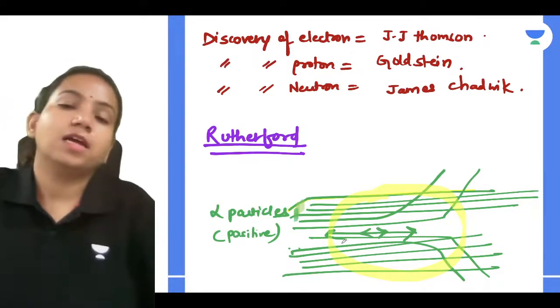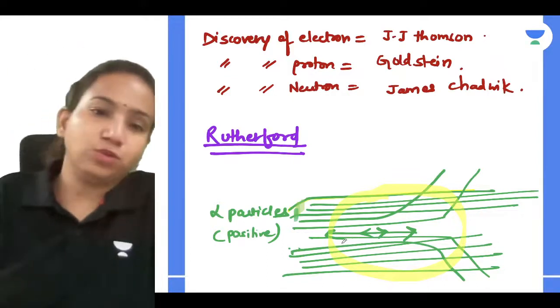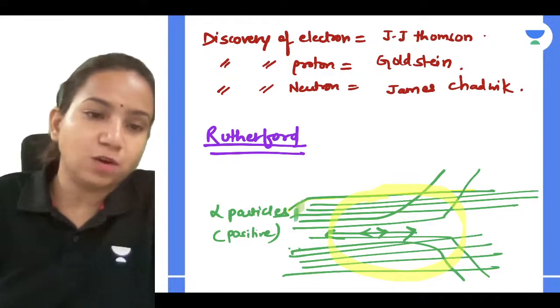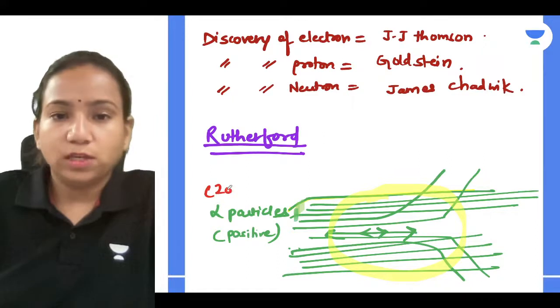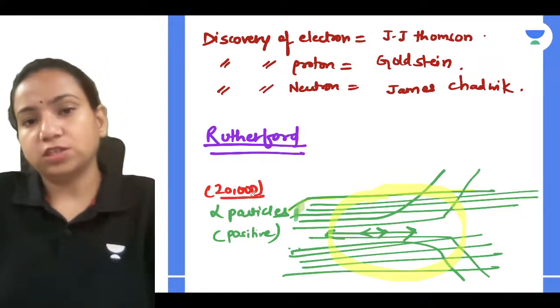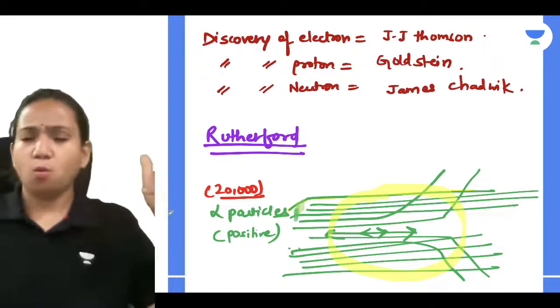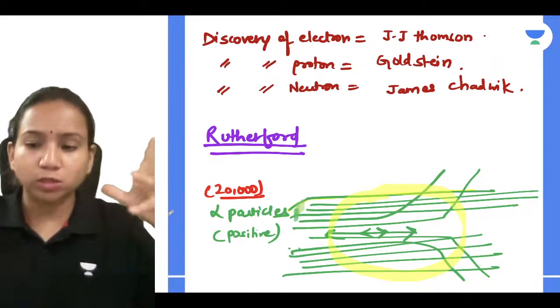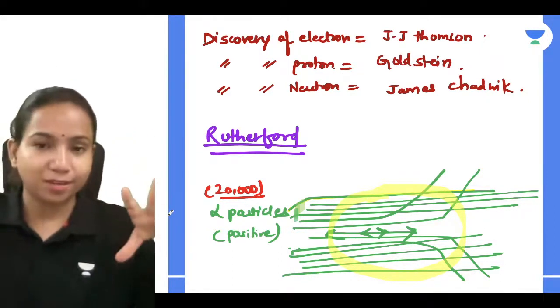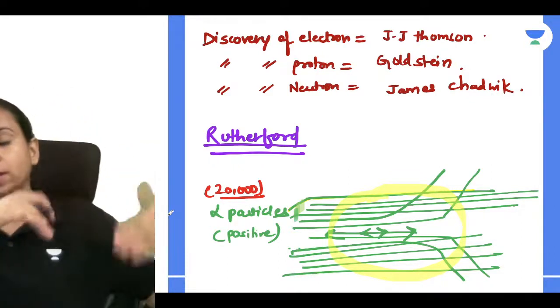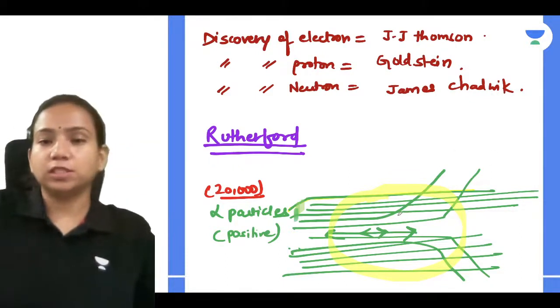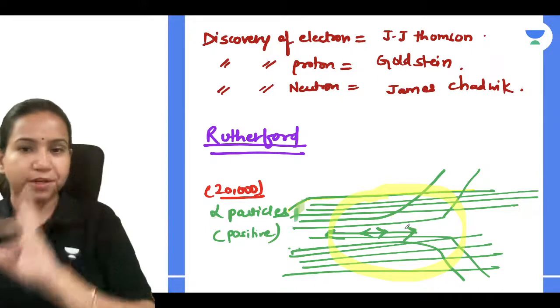So you can relate that: 1 out of 20,000. He took around 20,000, and out of 20,000, only one retraced its path. So what he said is that there is some strong positive force which is repelling, right? And that's why it quickly retraced its path. And wherever you were seeing deflection, it means the positive charge entity was near.